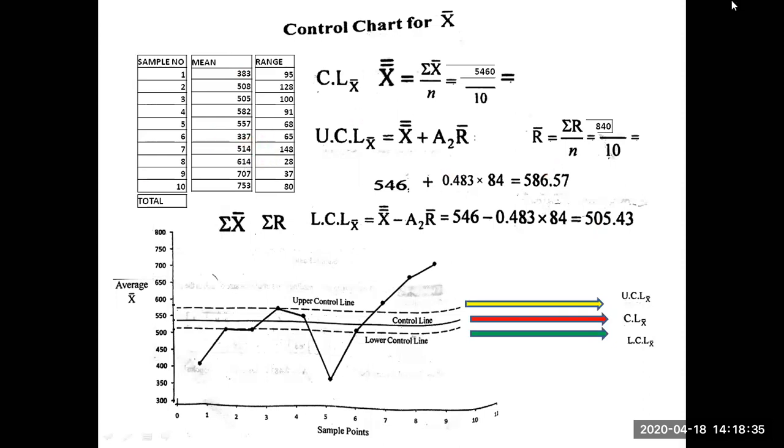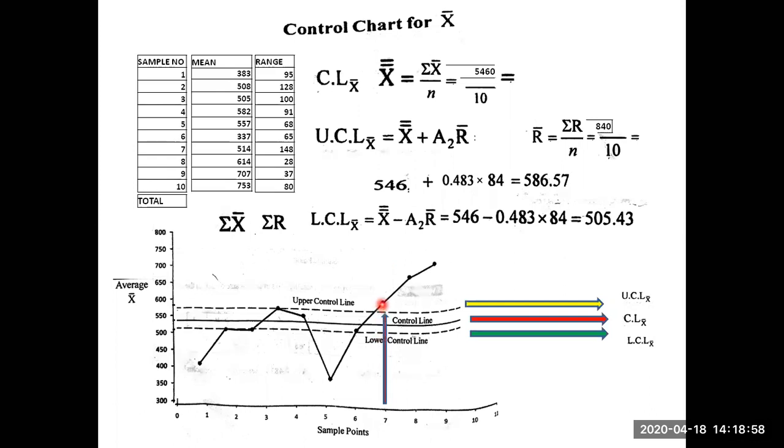These samples are out of control because they have crossed the upper control line or the lower control line. Therefore, 8, 9, 10 samples and 1, 3 and 6 samples are out of the process control. That is the conclusion you have to get. So this is a control.